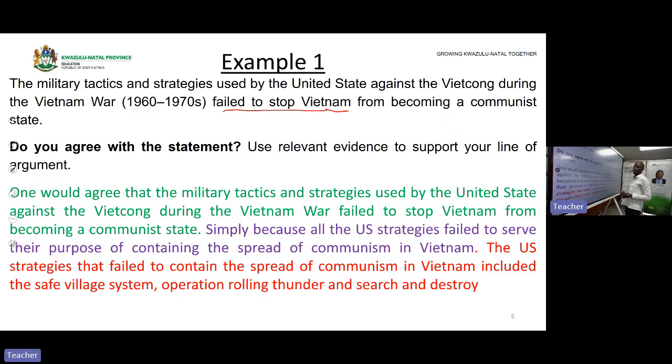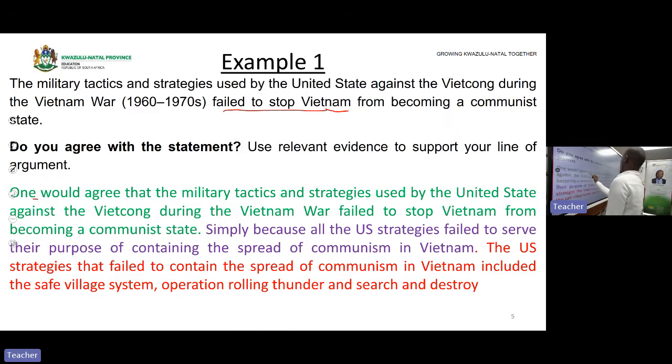against Vietnam. So, remember, when you start your introduction, you take a stand to say either you agree or you disagree, but you do not use personal pronouns. One would agree. The one that is highlighted in green is the first step, which is called taking a stance. One would agree. Now, you are agreeing to what? You are agreeing with the statement.